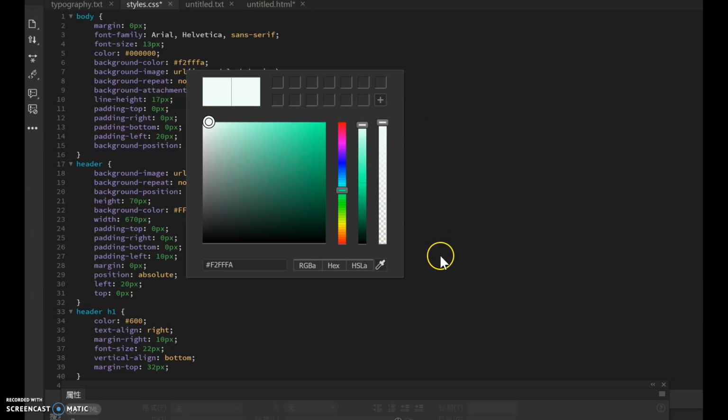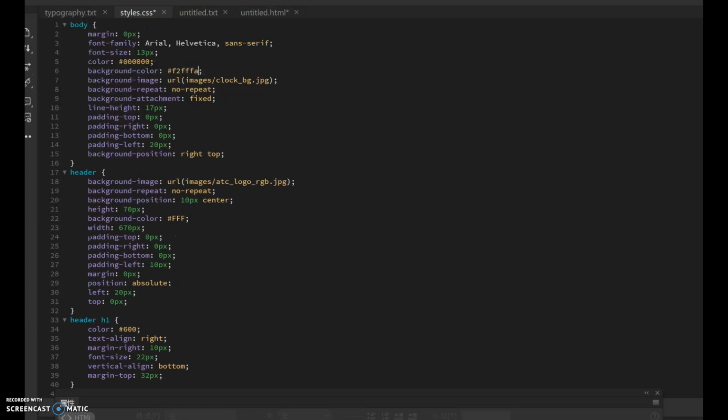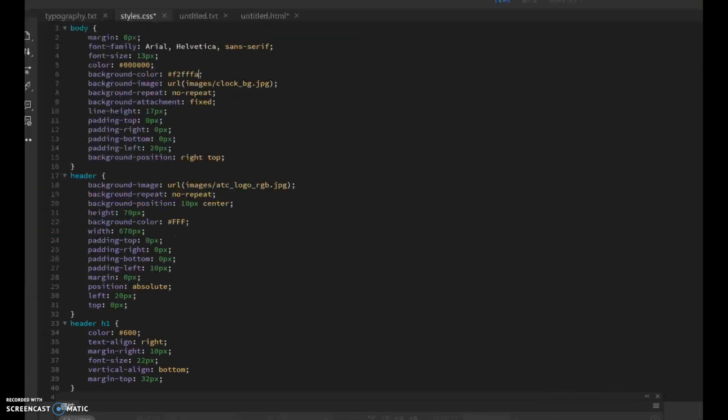There we go. Let's see what will happen if I apply it to this color.